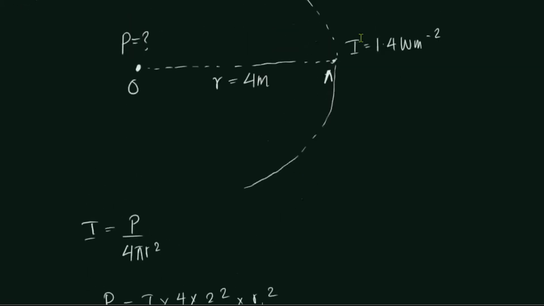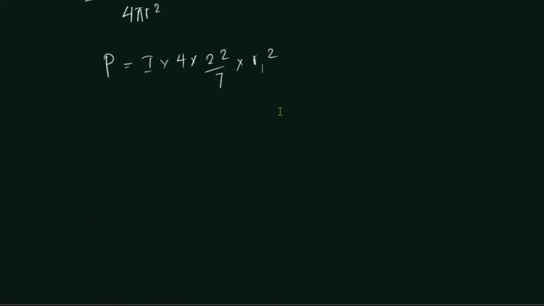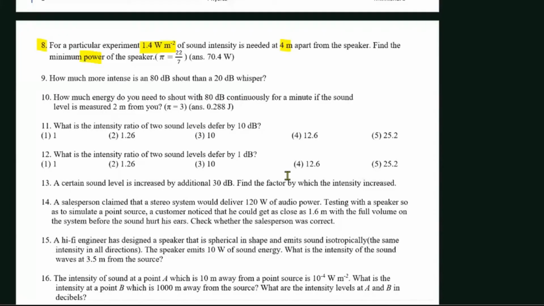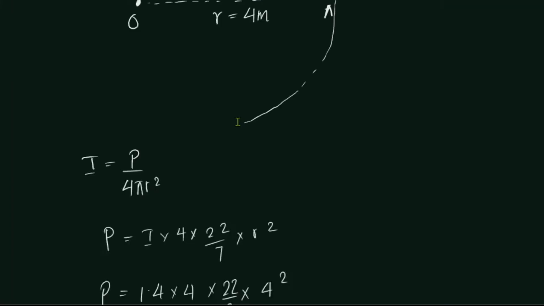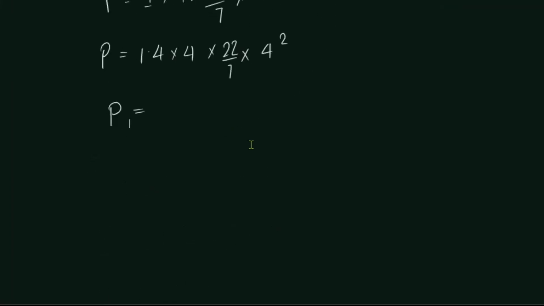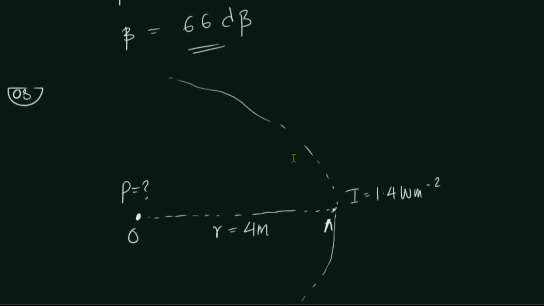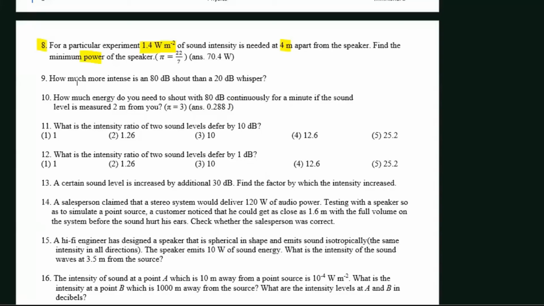So what is the intensity? 1.4, and the radius is 4. So yes, let us substitute it: 1.4 into 4 into 22 over 7 into 4 squared. If you simplify this, you're going to get something around 70.4 watts, I guess. So you're going to get something around 70.4 watts when you simplify this problem. That's the 8th one.